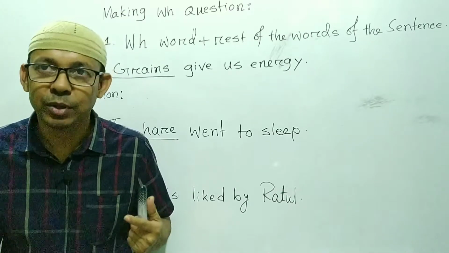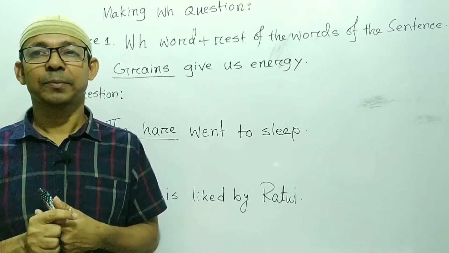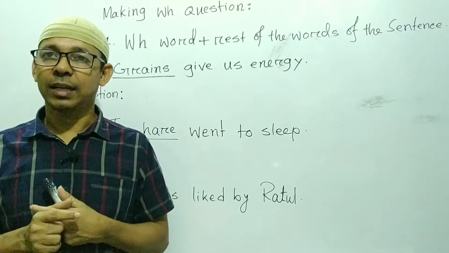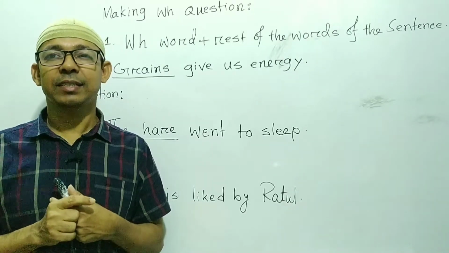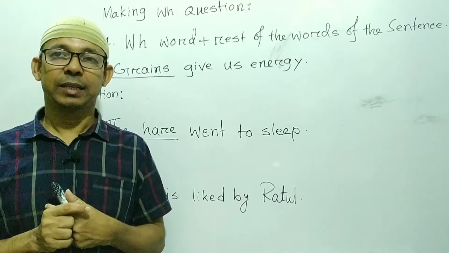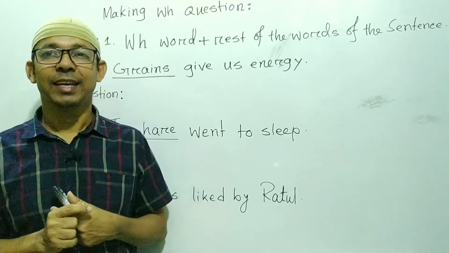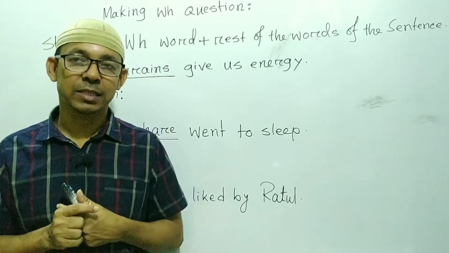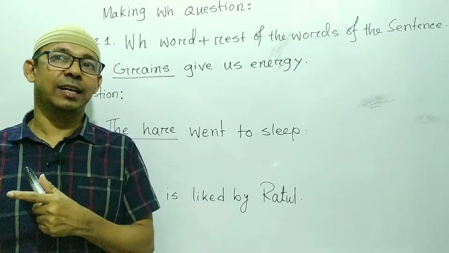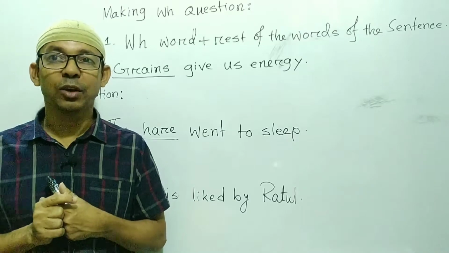And we all know that if the underlined word indicates person, WH word will be who. If the underlined word indicates person and it is in the object, then WH word will be whom.